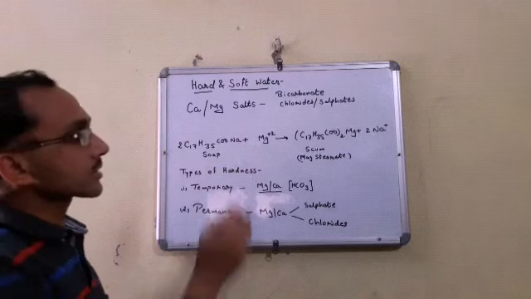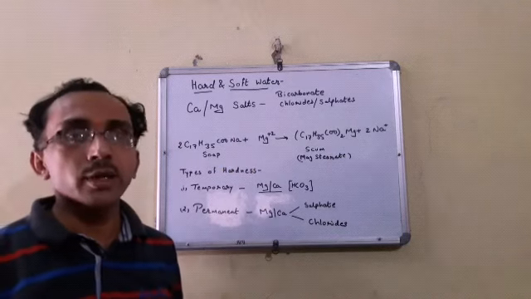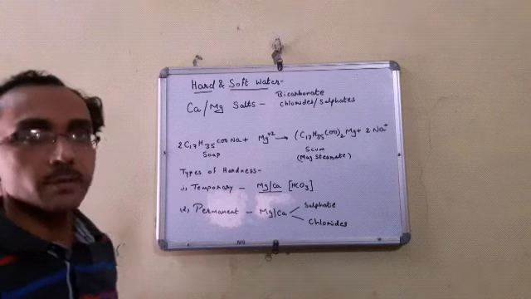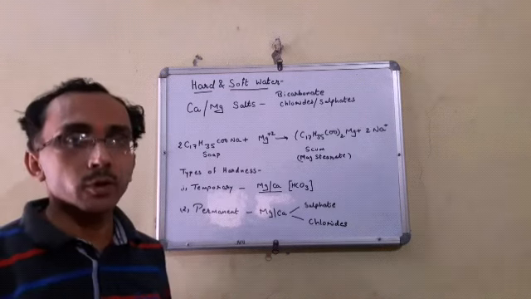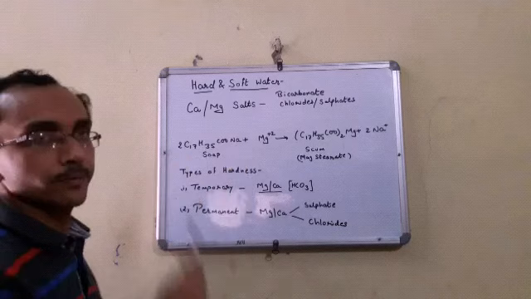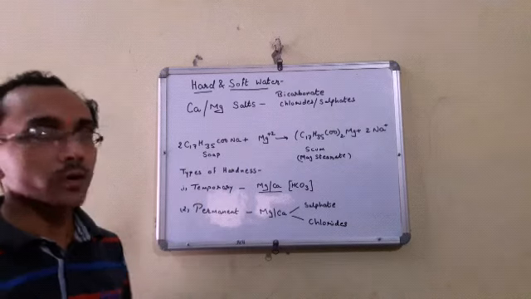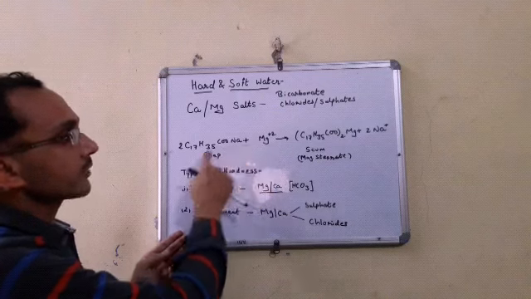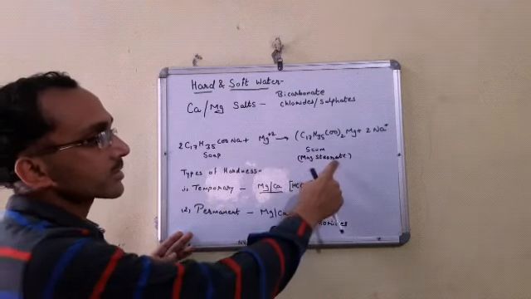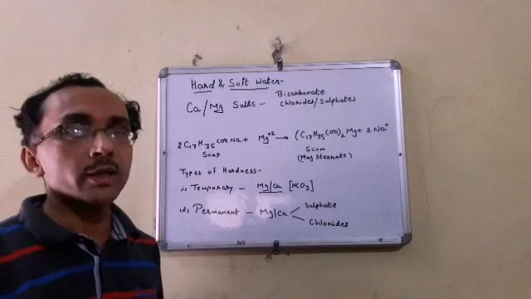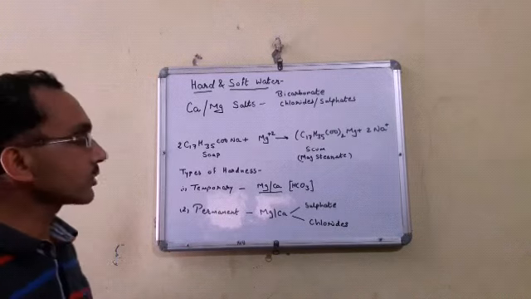Now you have done in class 10 that when we use soap in hard water, it forms scum. A white precipitate will settle down at the bottom. Now just see, this is the formula of soap. It is sodium stearate. When we are using hard water, it contains magnesium salt, or we can take calcium salts. When we react with it, what will form? It will form magnesium stearate, a white precipitate that is called scum, which settles down at the bottom, and the clothes cannot clean properly. Understood?